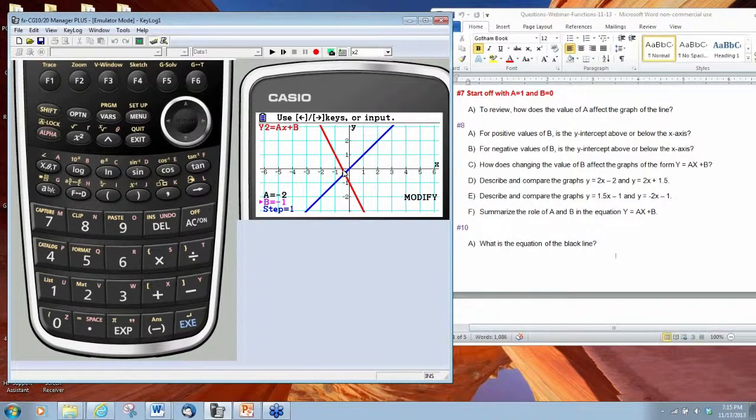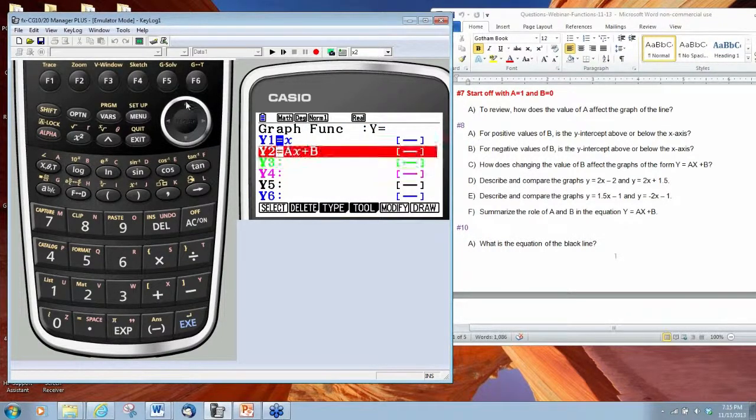Well, I think I goofed. What I should have done is exited and graphed both of these functions. So let me exit twice, and I'm going to type in 1.5x minus 1 in y1, delete this from y2, and then type in -2x minus 1.